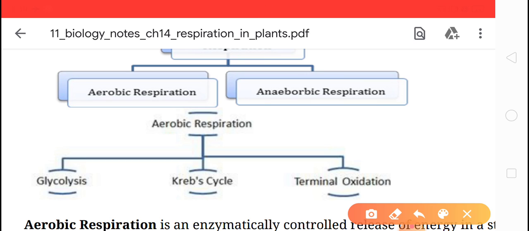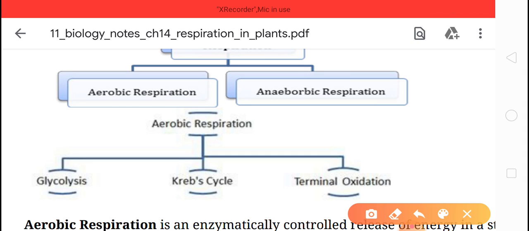Now next, anaerobic respiration. Anaerobic respiration is the process of breakdown of food in the presence of carbon dioxide. It can also be said to be the process that occurs without oxygen.